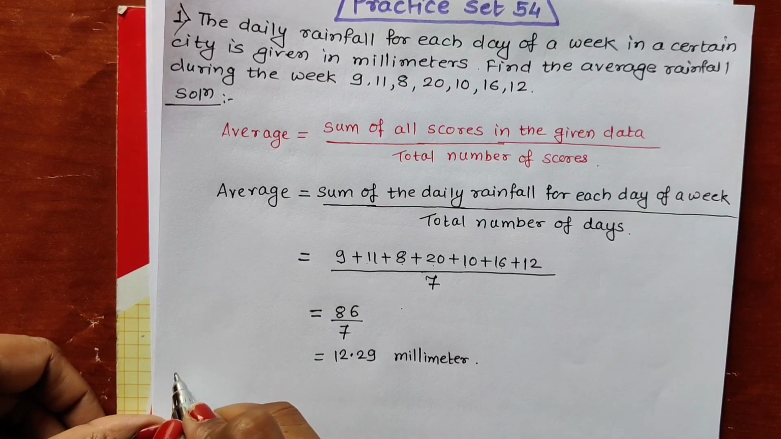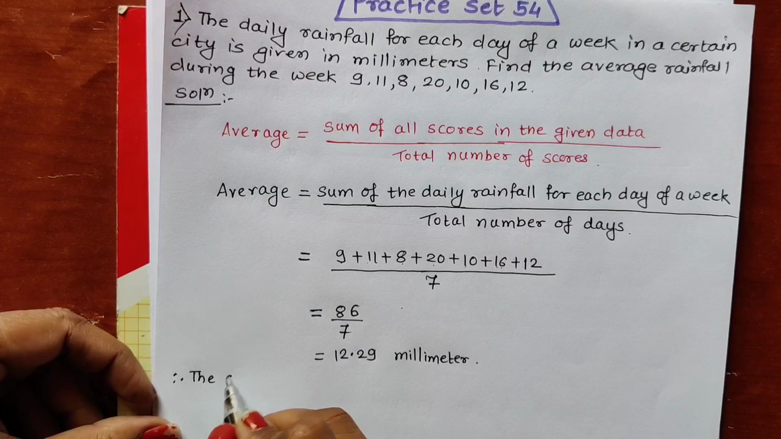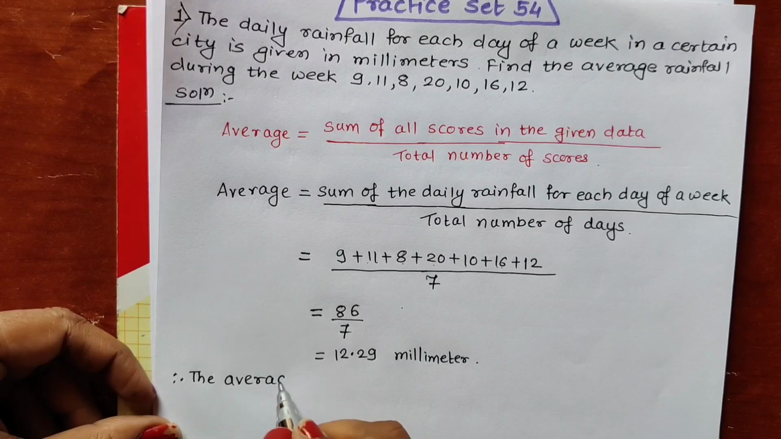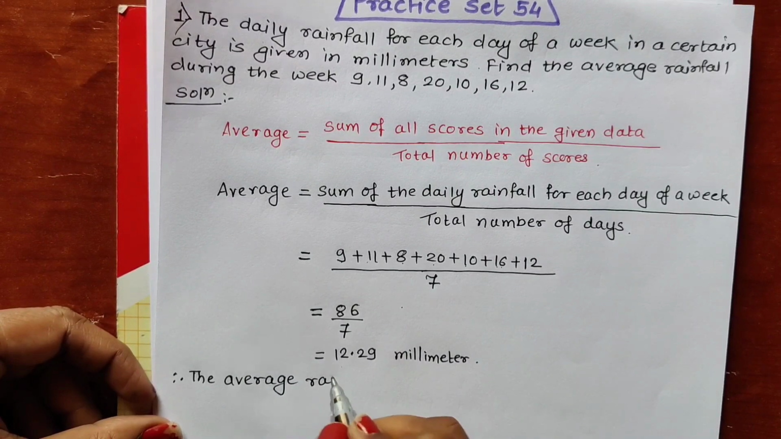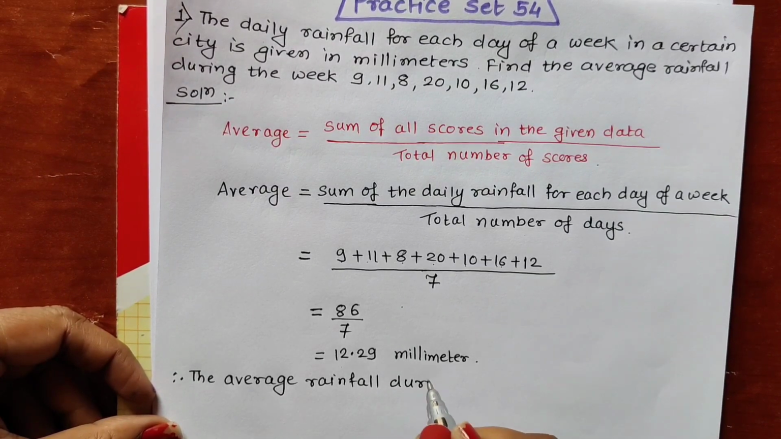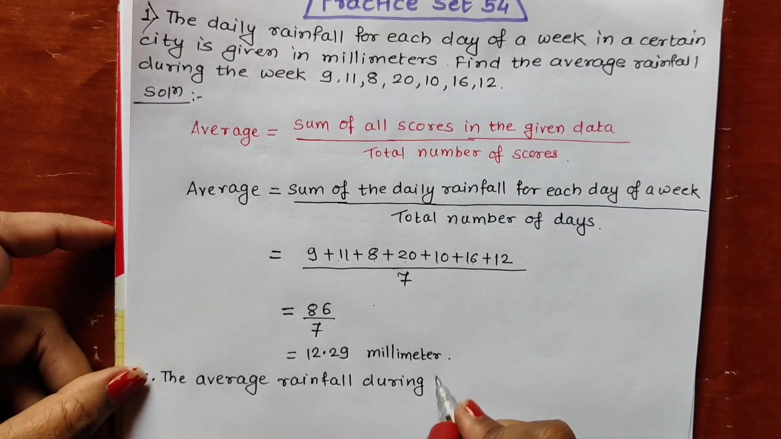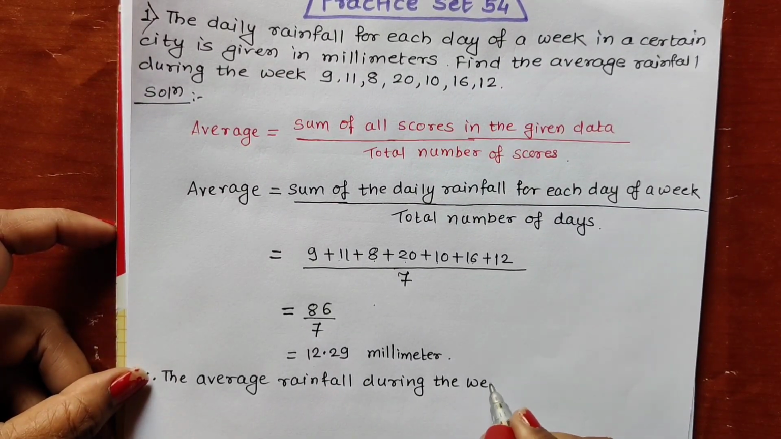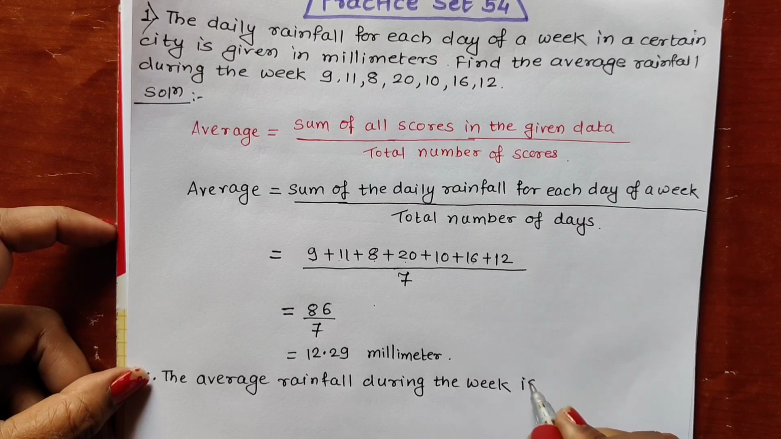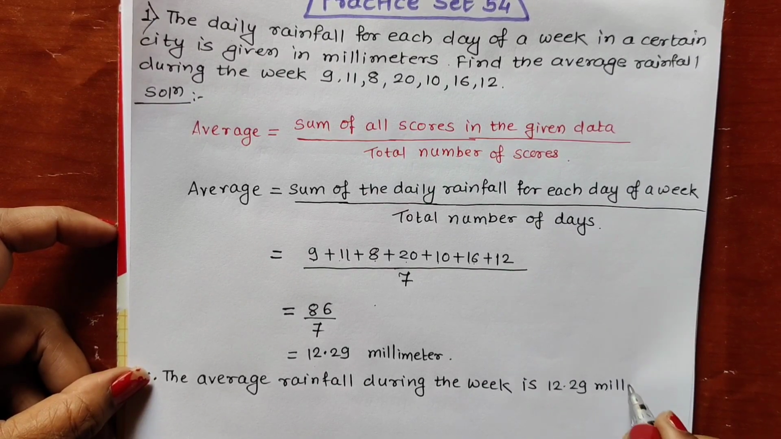Now write the answer statement. Therefore, the average rainfall during the week is 12.29 millimeter.